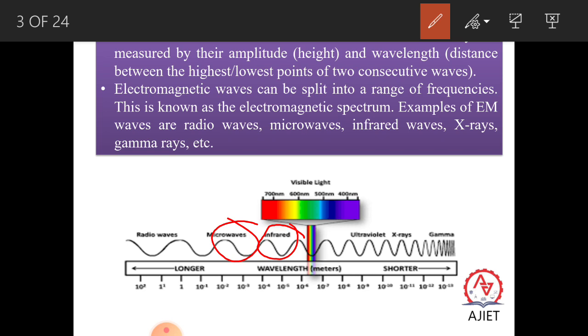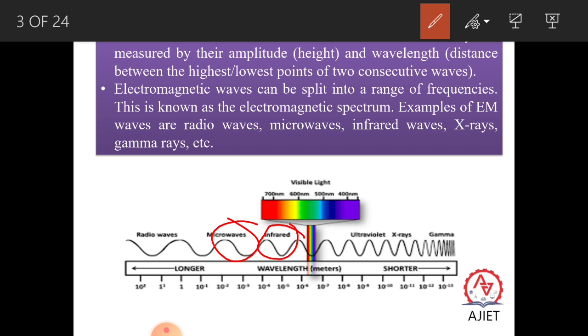These are produced by vibrations of atoms and molecules, etc. You can detect it using a bolometer, which is used to measure infrared radiation, thermopiles, or even IR photographic film, which is also very sensitive to this kind of radiation.